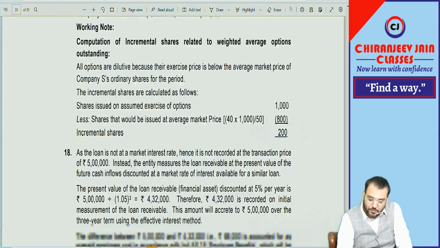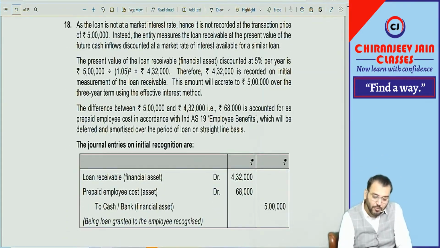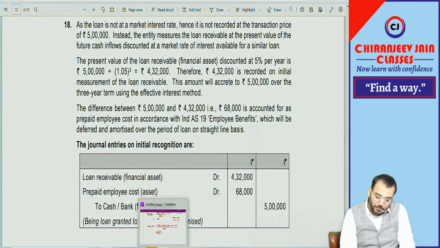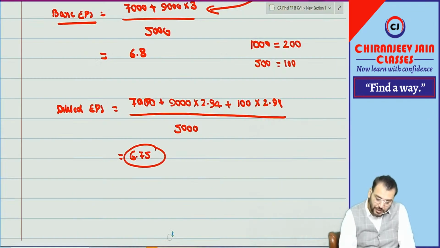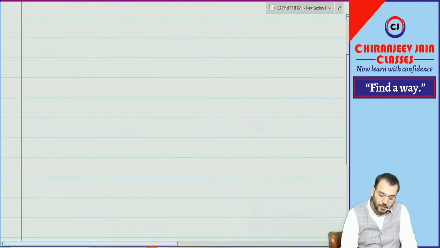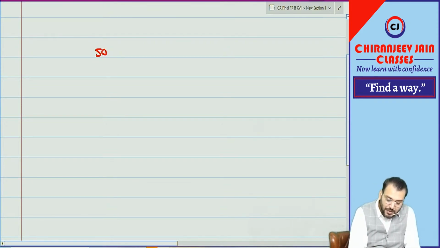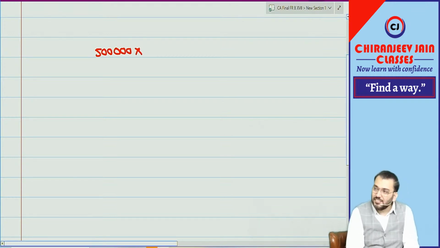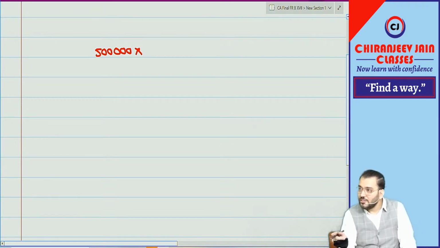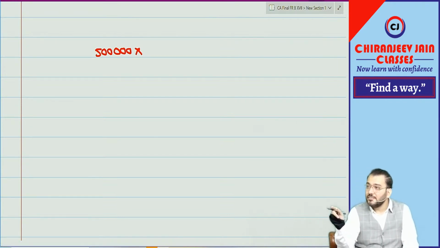So, first, we'll find out the fair value of the loan. So the fair value of the loan will be what? We are doing question number 18. Tell me, the fair value of the loan will be 5 lakh into the present value factor at the end of the third year discounted at 5%.